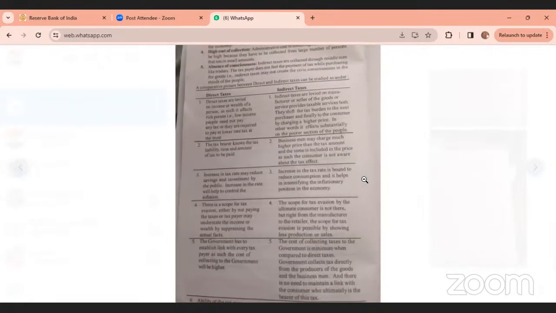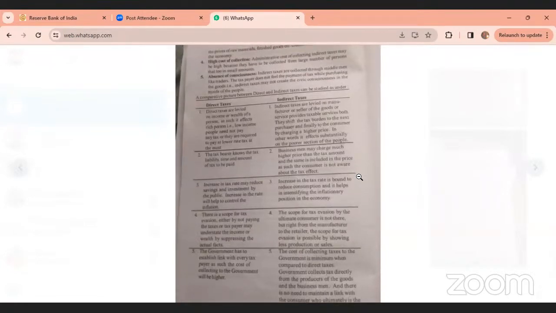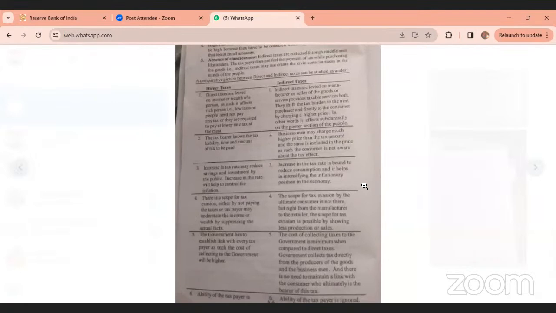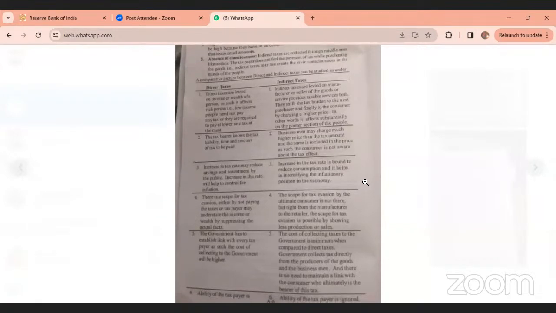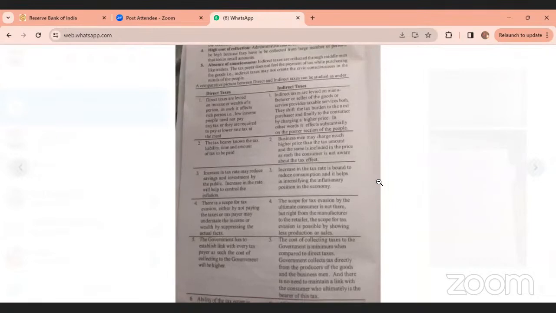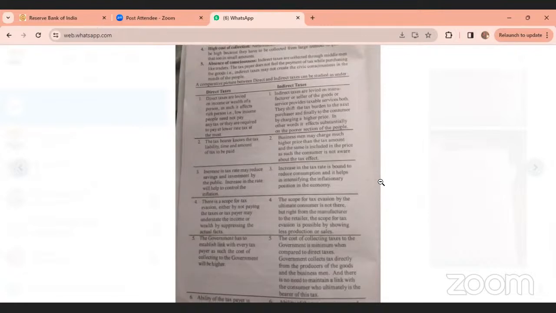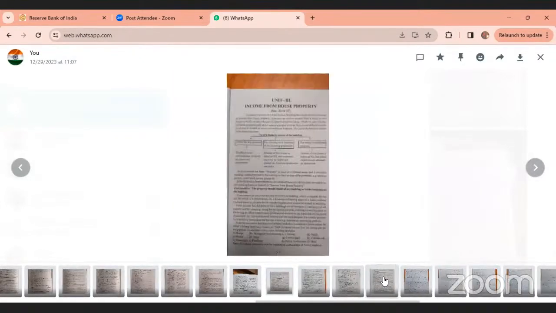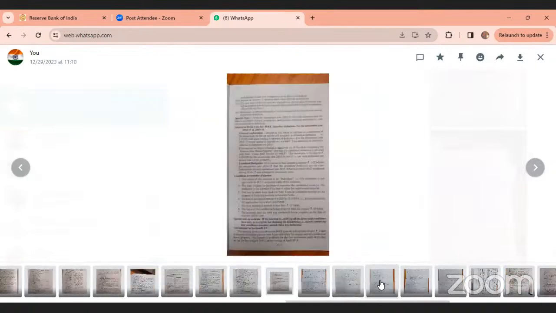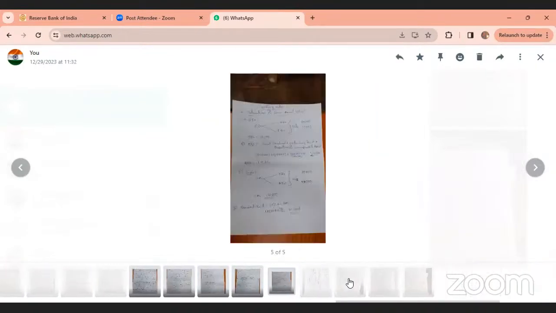Okay. Next, in income from salary, perquisites, house rent allowance, and some provident fund, unrecognized provident fund, recognized provident fund are there, and CCA, DA, HRA allowances. That one is important for short questions. Okay. Any doubt?